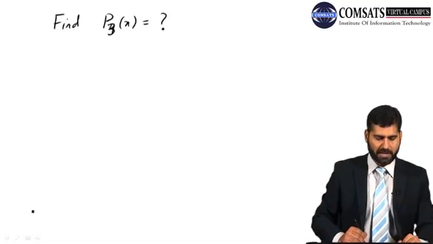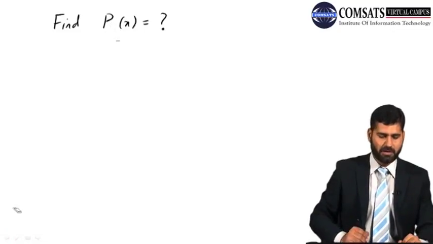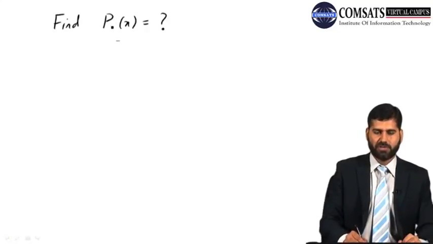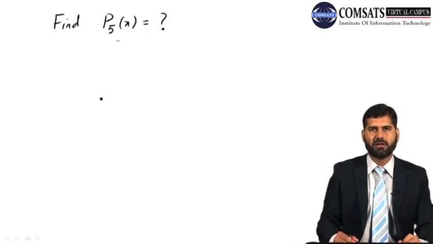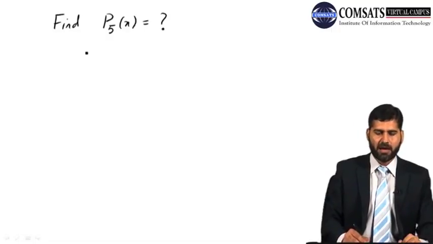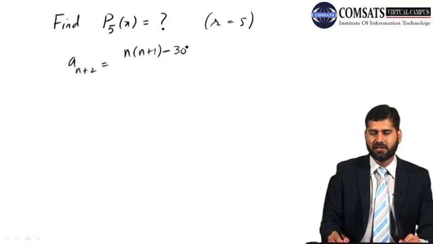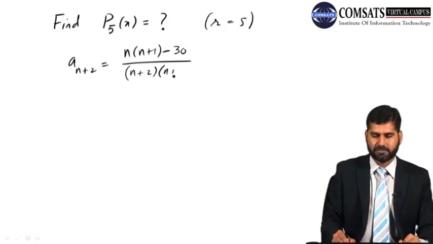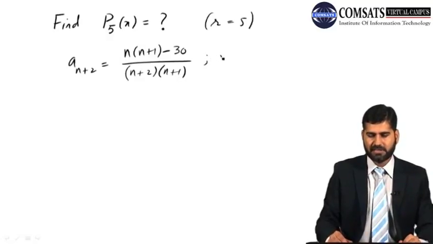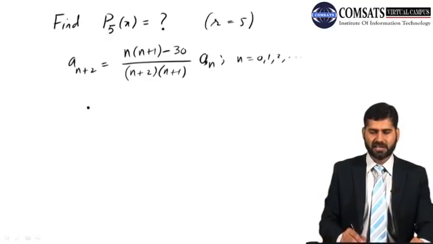Or if you want more complicated, you do P5. You can do P3 on your own. So let's do P5, one odd. We did one even, so let's do one odd. Odd one, so it means r is equal to 5 here. So my recurrence relation: A(n+2) will be n times (n+1) minus r times (r+1), so this will be 30, 5 times 6, over (n+2)(n+1), times A(n), and n goes from 0, 1, 2. All right, so this is the recurrence relation.